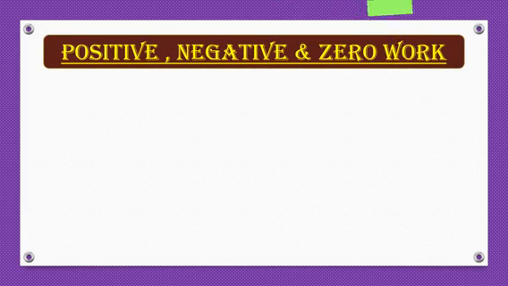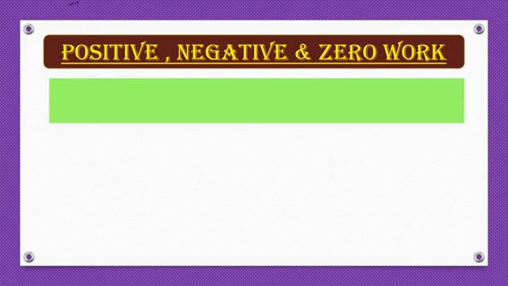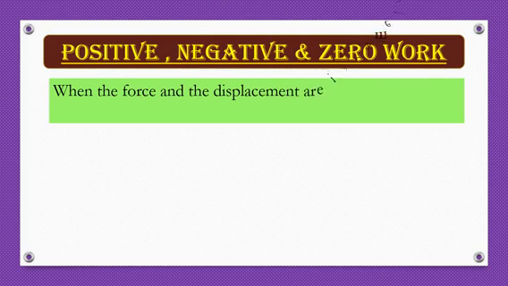The next concept is the different types of work. There are 3 types of work, that is positive work, negative work and zero work. Let's study one by one. The first type of work is positive work.